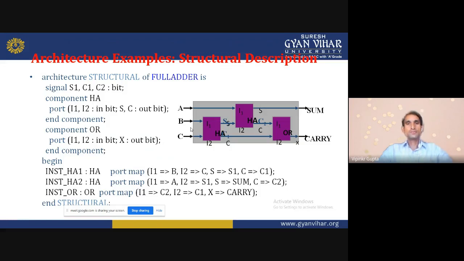Signal S1, C1, C2: bit. Component half_adder. Port I1, I2 input, S and C output. First of all, we write the program for this first half adder: component with I1, I2 input and S, C output, and end component.